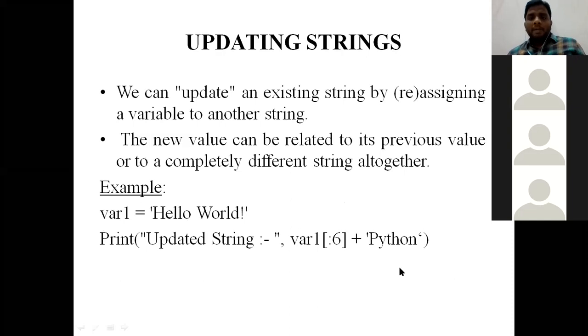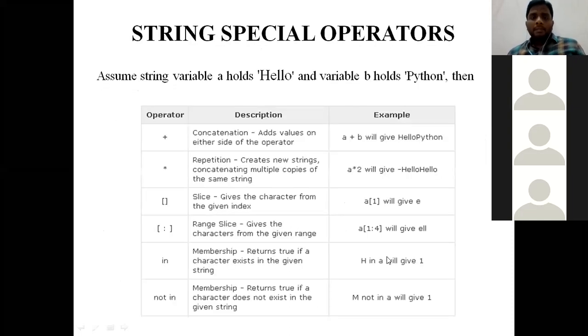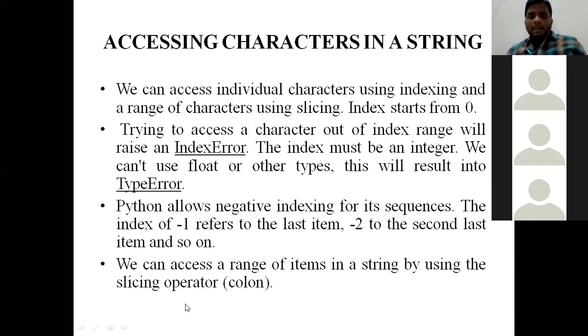So updating the string will be like this. So there are 6 special operators like concatenation, repetition, slice, range slice, in, and not in. These are all the 6 special string operators. So in the next slide, index value and type error.